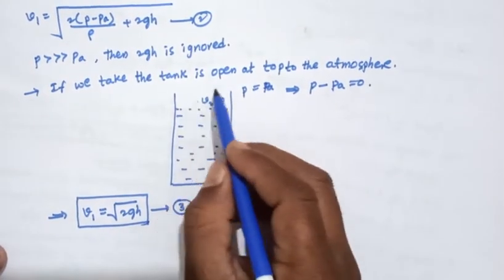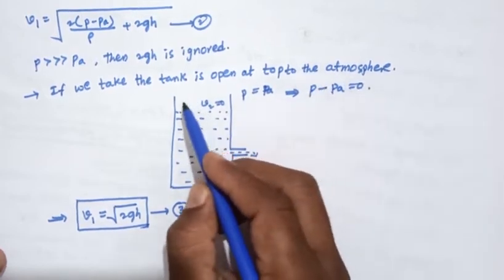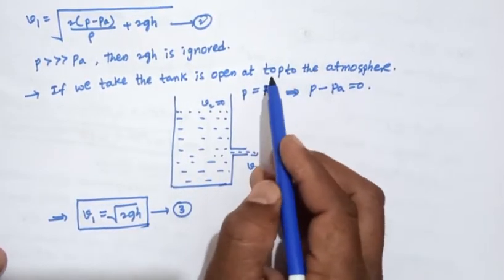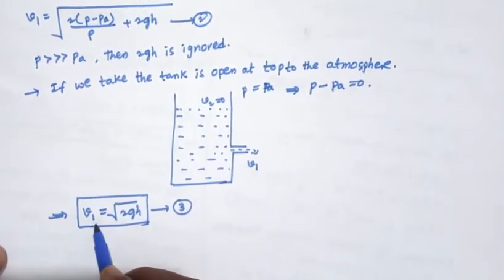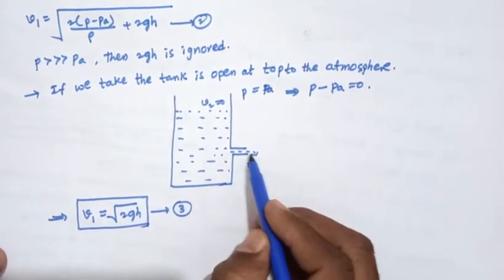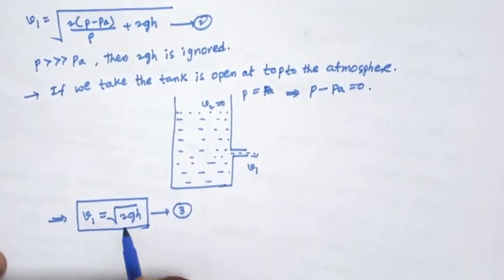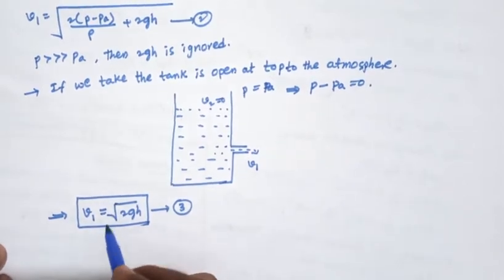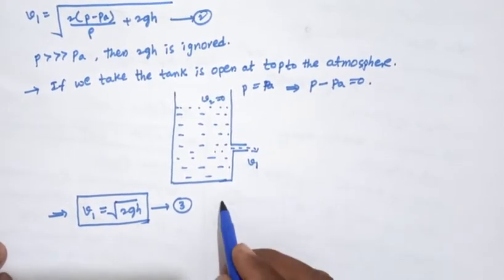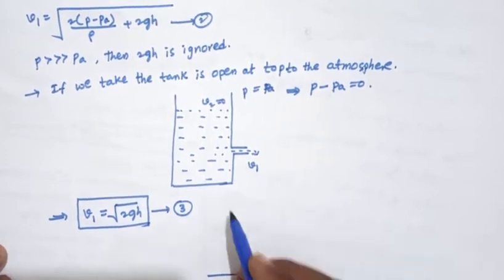When the tank is open at the top to the atmosphere, V1, the fluid velocity at the small hole, equals square root of 2gh. So it is taken like a freely falling body. Consider a body at a height from the ground.